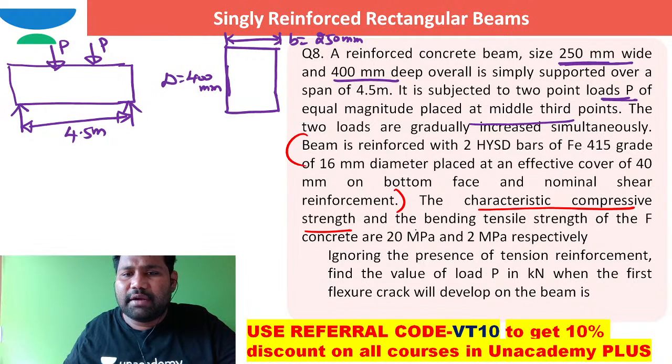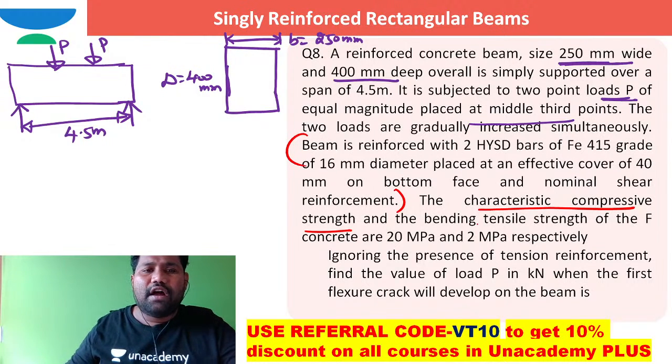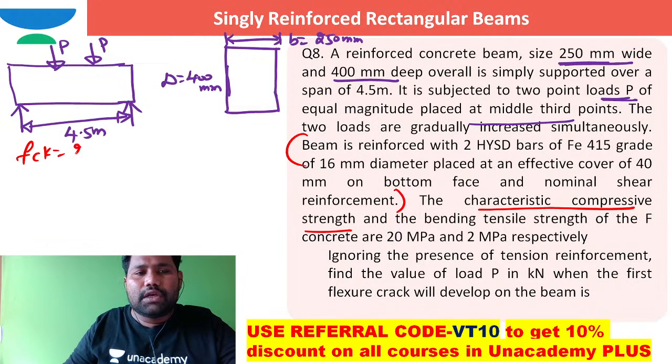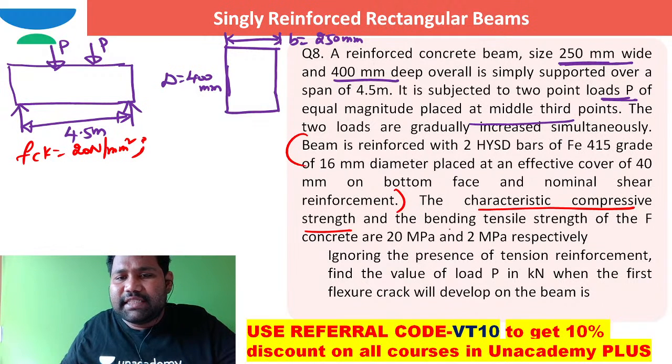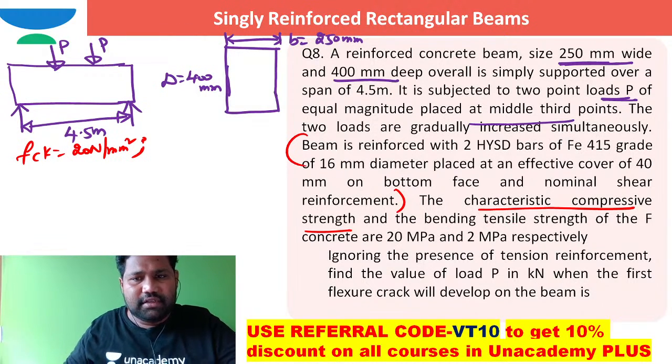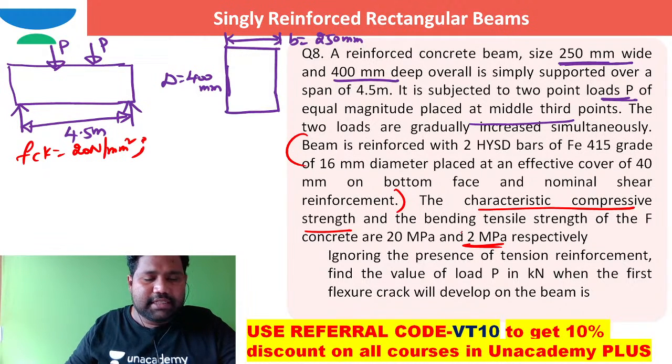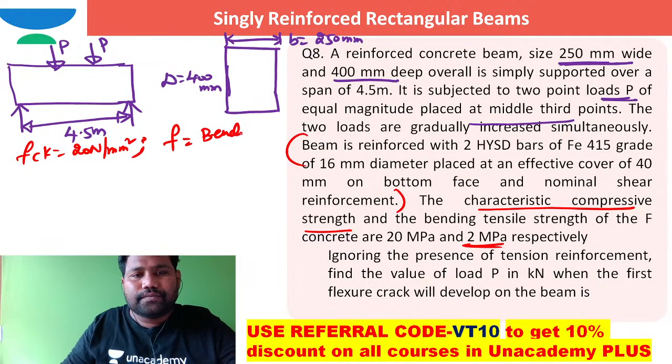The characteristic compressive strength and bending tensile strength of concrete: they say FCK is 20 megapascal, and the strength of the concrete in flexural tension, the bending tensile strength of concrete, is 2 megapascal.